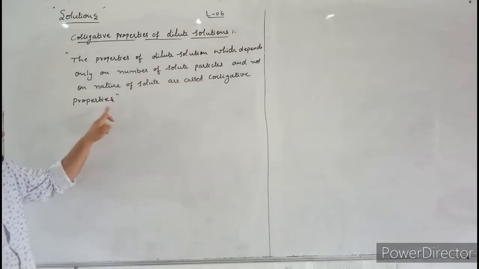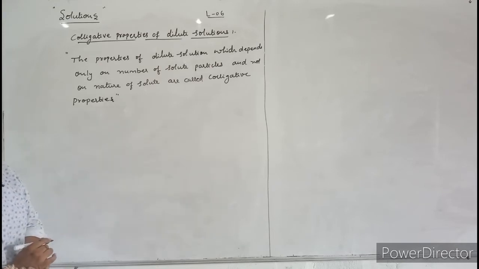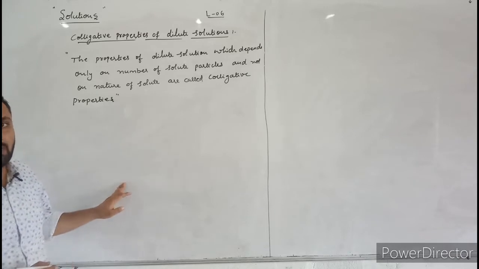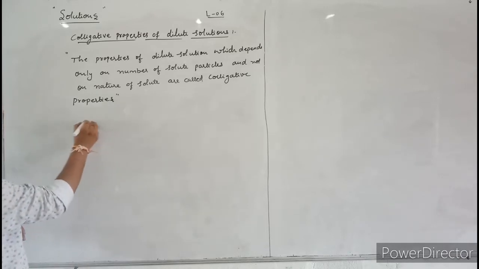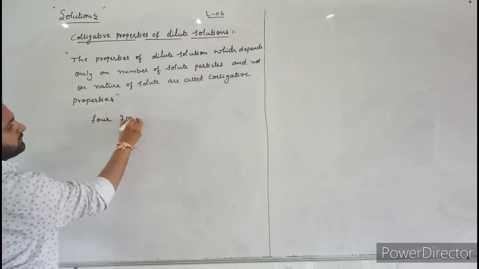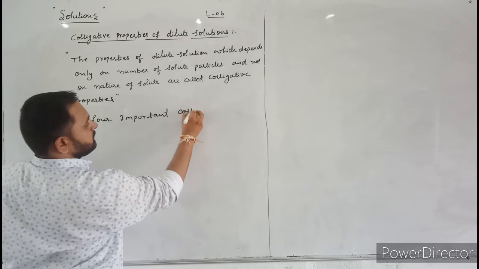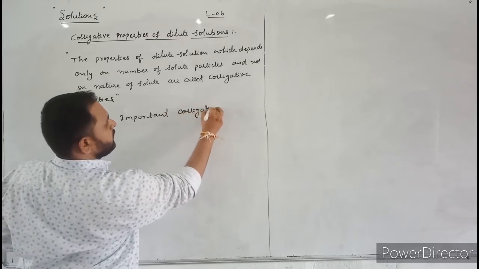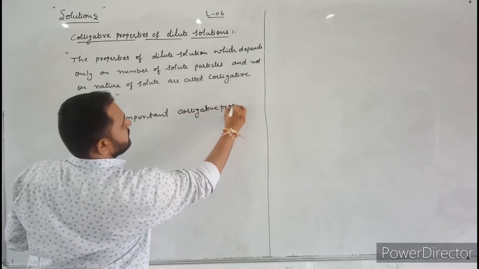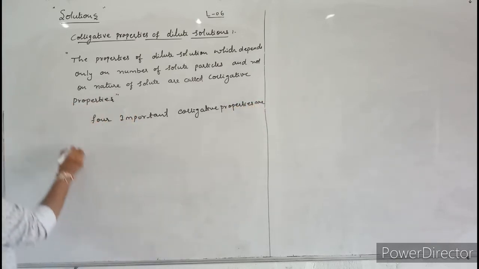called colligative properties. Here mainly there are four types of colligative properties. Now I will write them here. The first one is relative lowering of vapor pressure.